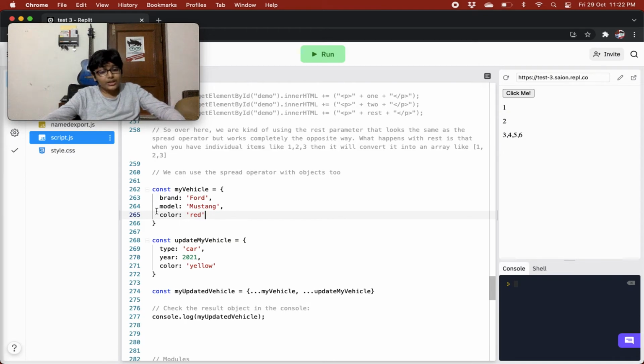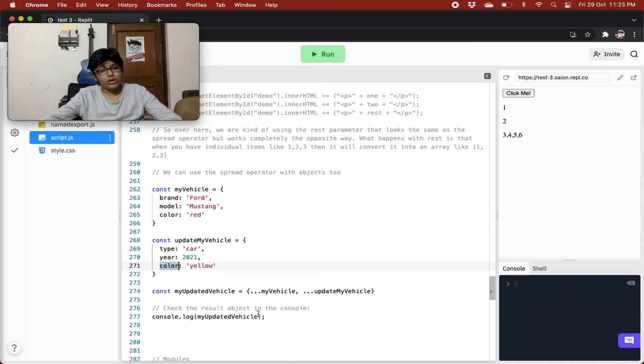But the resulting object will contain both of these, so it will have brand, model, color, type, year, color. So there are two colors, but the color property that comes later, in the end, the latest one is considered. So basically it will be brand Ford, model Mustang, type car, year 2021, and color yellow.